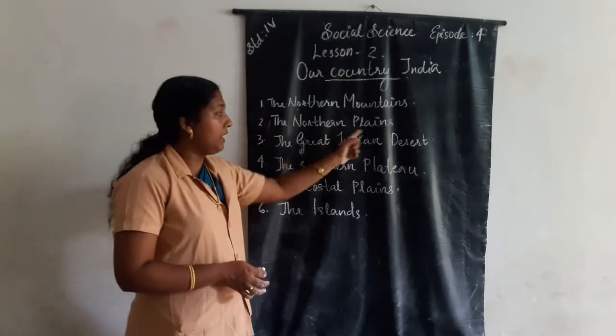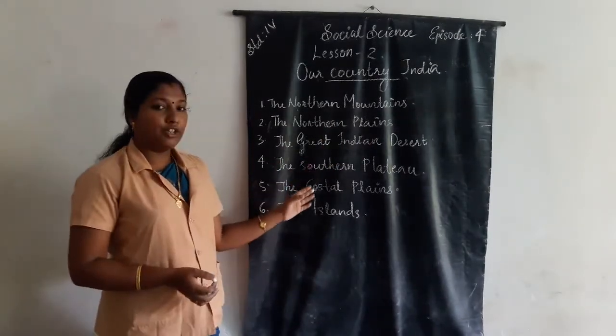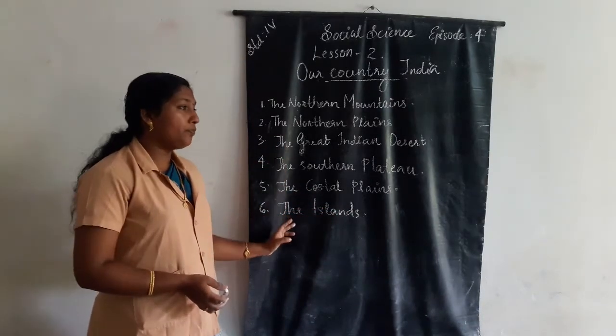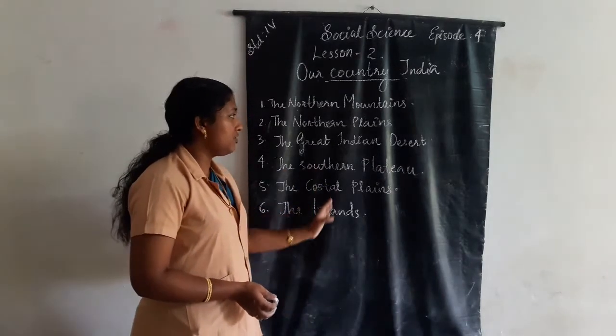the Great Indian Desert, the southern plateau, the coastal plains, and the islands. These are the six major categories.